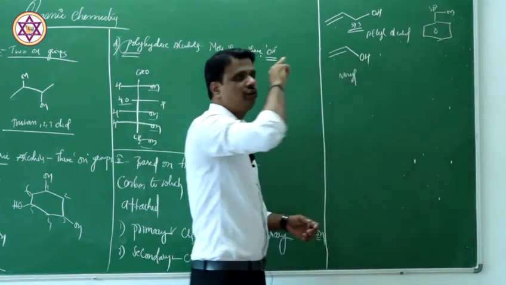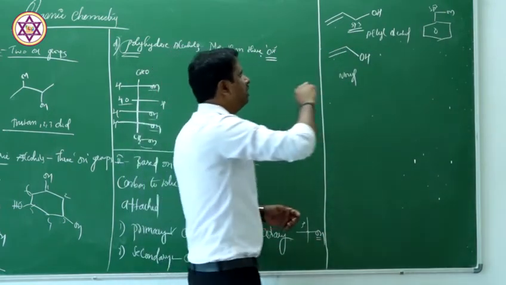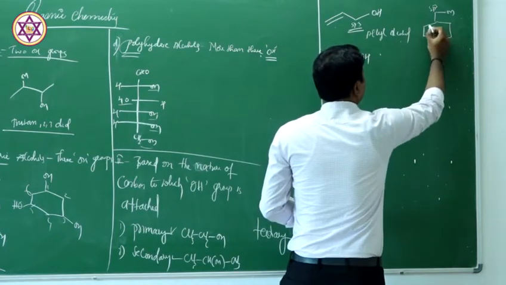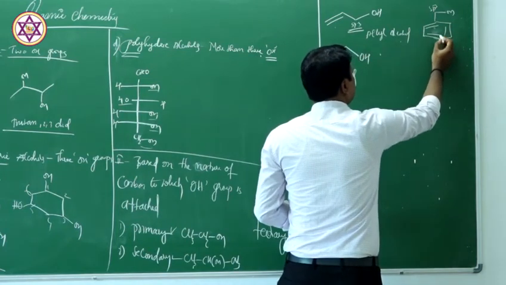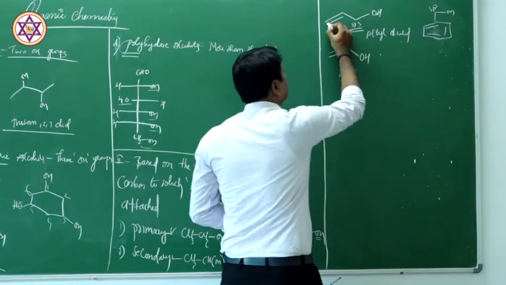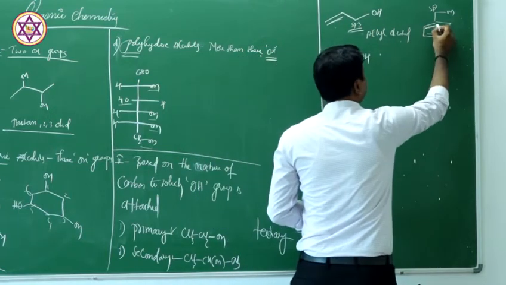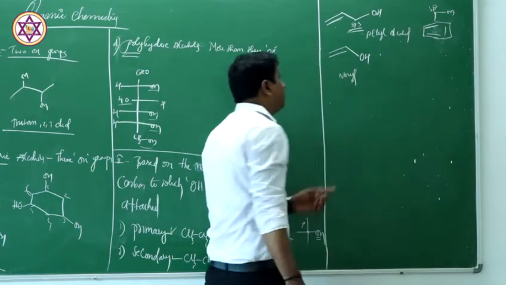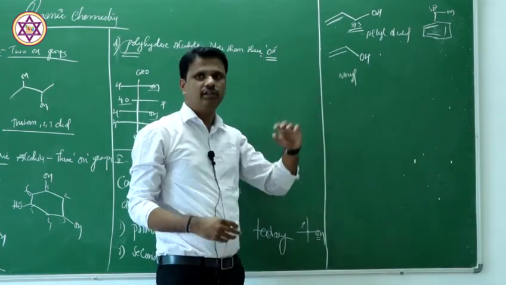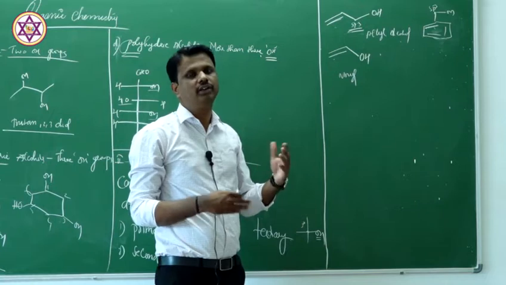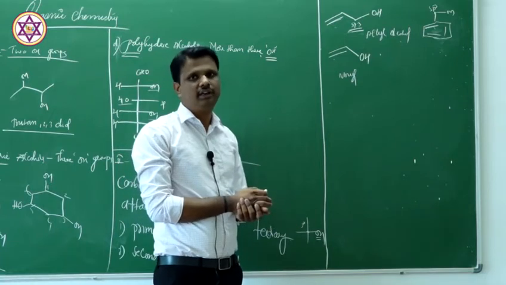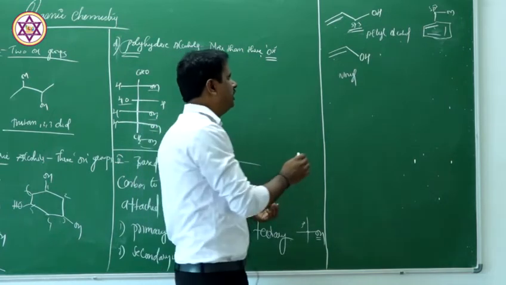That is very important. You need to remember that. Because in allyl and benzyl, the hydroxy group is attached to the carbon next to the double bond. Here there is a double bond, but the hydroxy group is attached to this carbon atom here. But in case of vinyl, the OH group is directly attached to an unsaturated, that is an alkene, system. So that is vinyl.